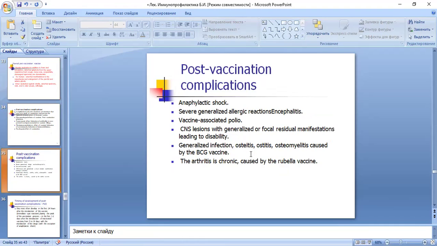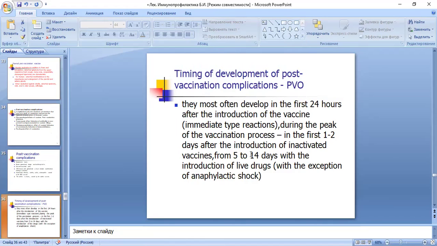Post-vaccination complications include anaphylactic shock, severe generalized allergic reaction, encephalitis, central nervous system lesions, and generalized infection. Arthritis is chronic, caused by the rubella vaccine. Timing of development of post-vaccination complications: they most often develop in the first 24 hours after the introduction of the vaccine, during the peak of the vaccination process, and in the first 2 days after introduction of inactivated vaccines.